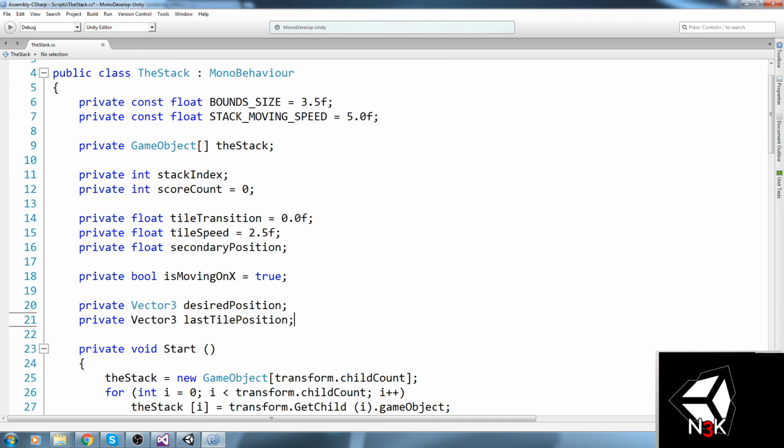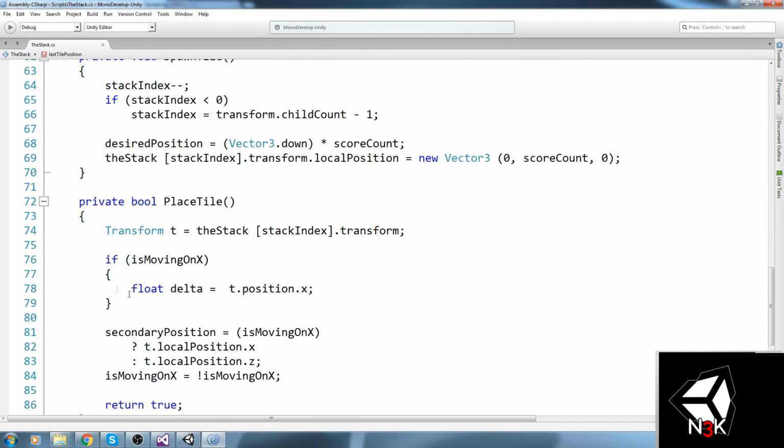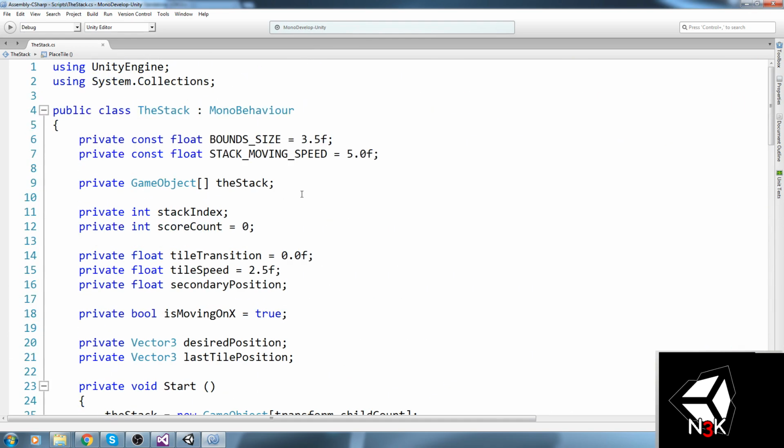Last tile position. Right. Now we can use this, so the last tile position over here in the playstyle, minus t.position, that's going to give us the difference between my current tile and the one below me. Now, in this type of game, I think we want to have some kind of margin as well. So if you manage to stop the tile, you might have some kind of error margin. So maybe 0.1 when you're okay, right? You're not going to get penalized if you get minus 0.1, because else we'll never be able to combo like they do in the video.